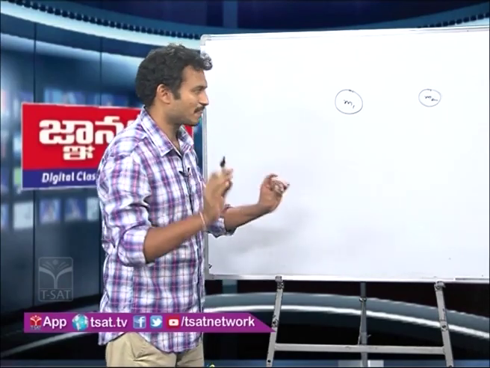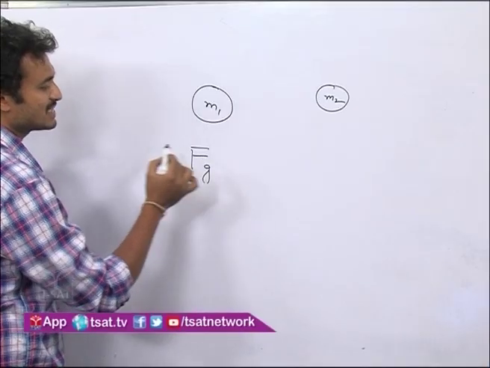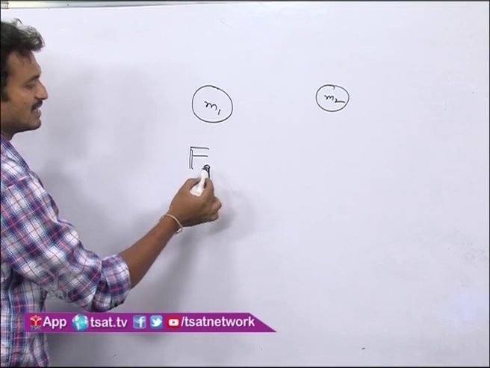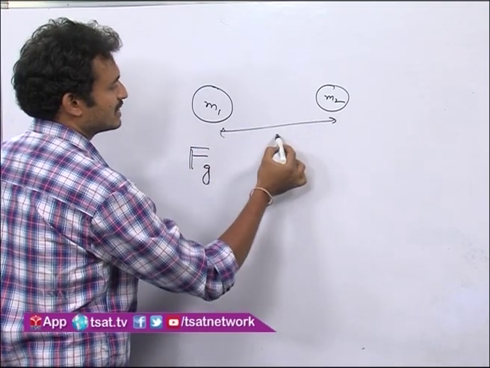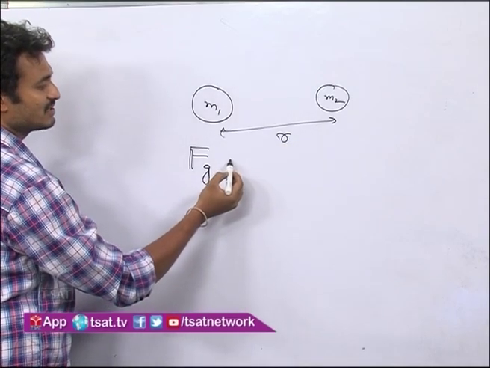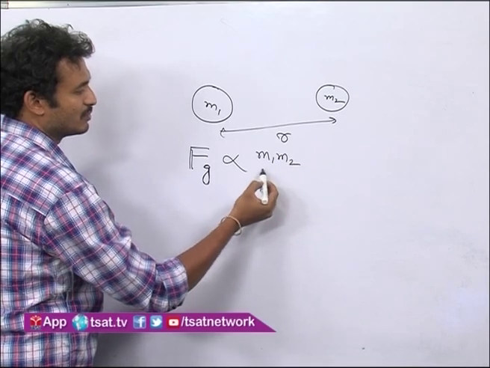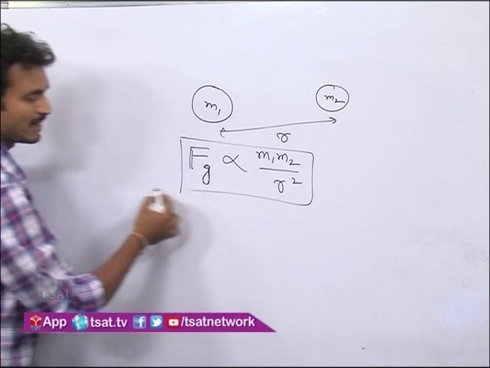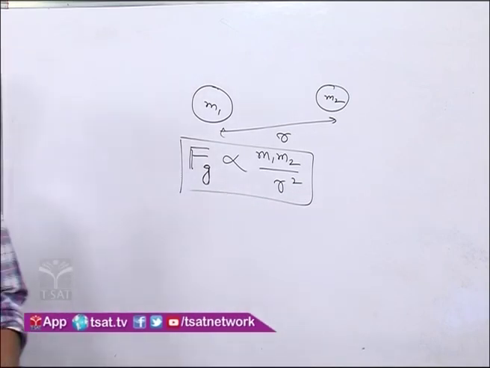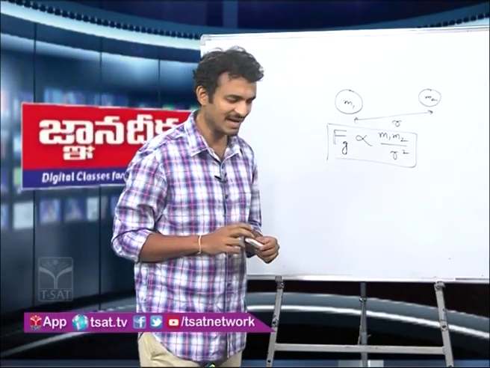That force between two masses is called gravitational force. Let the distance between these two be r, then the gravitational force is proportional to the masses m1 and m2 and inversely proportional to r square. That means every object attracts another object.